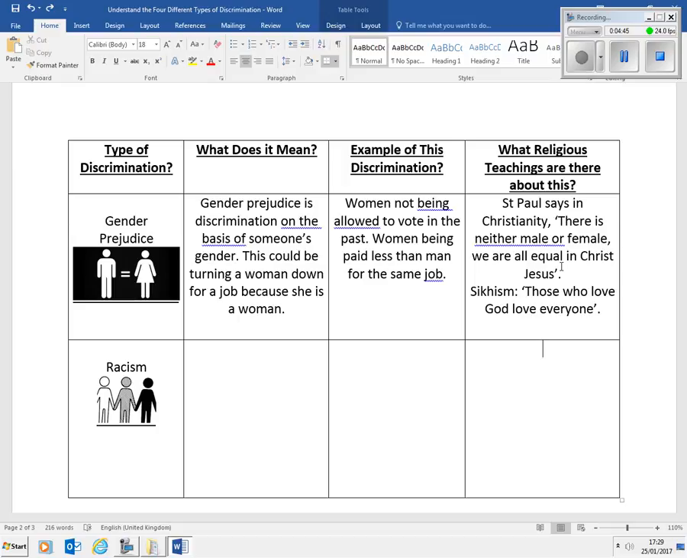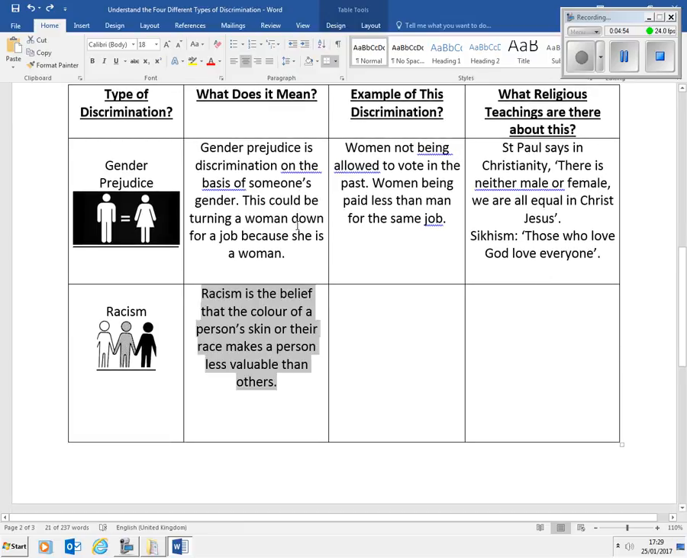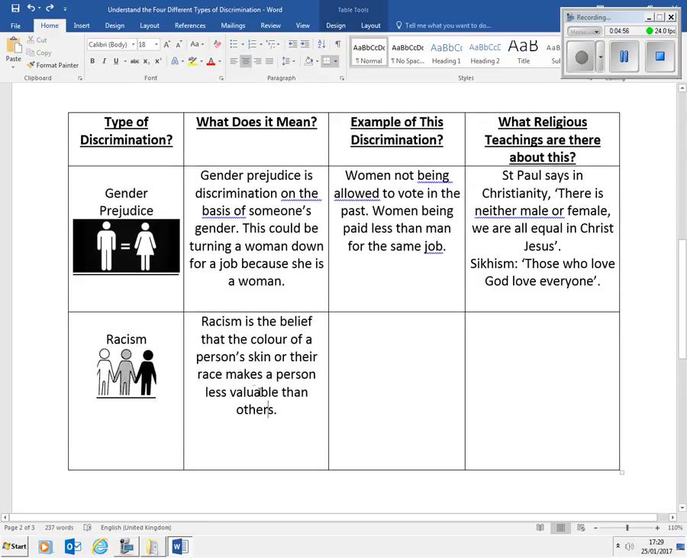So let's go to the last type of discrimination, which is racism. What does it mean? Well, racism is the belief that the colour of a person's skin or their race makes a person less valuable than another. Very sadly, this is prevalent in our world today, in many parts of the world, and it's something that religious people usually need to fight against. Well, let's see an example of that discrimination.